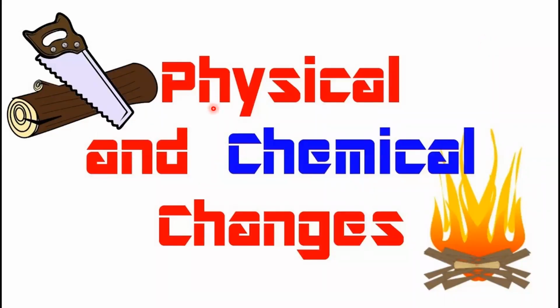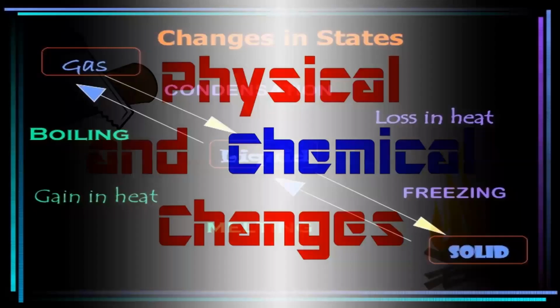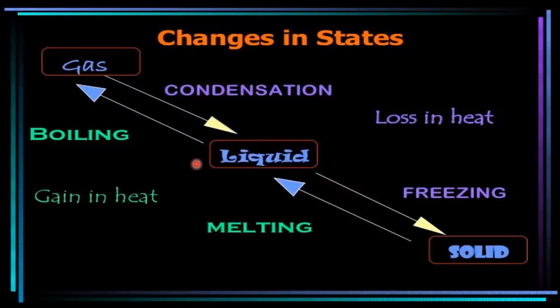Good morning, children. In this session, we are going to see what physical changes and chemical changes are. In our previous class, we learned how a change in matter occurs. What are the different processes we will be using? Now, changes in states occur by increasing or decreasing temperature.